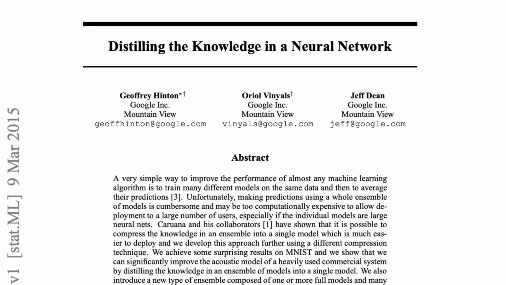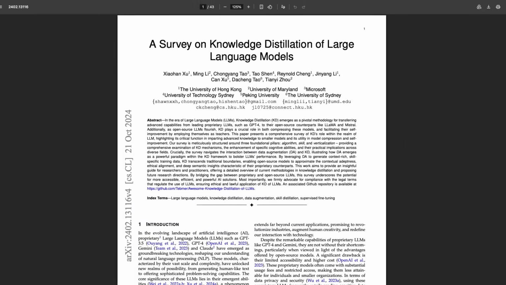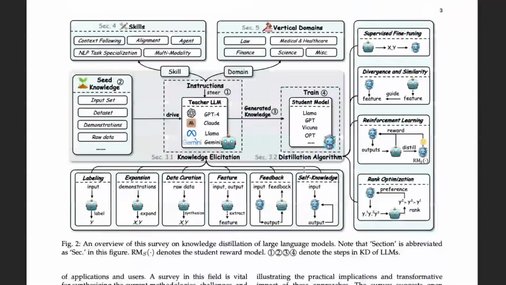Now, the idea behind this paper is actually quite simple. And if you're interested in reading about it, there are much more modern papers that talk about the concept of distillation for LLMs and different kinds of distillation. The key idea here, though, is that you're usually trying to train a smaller model to be able to do what a bigger model can already do. And there are multiple ways to do that.